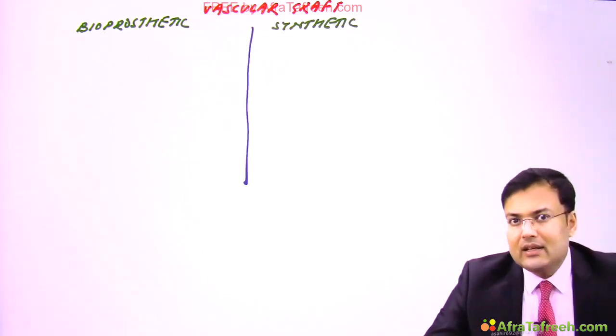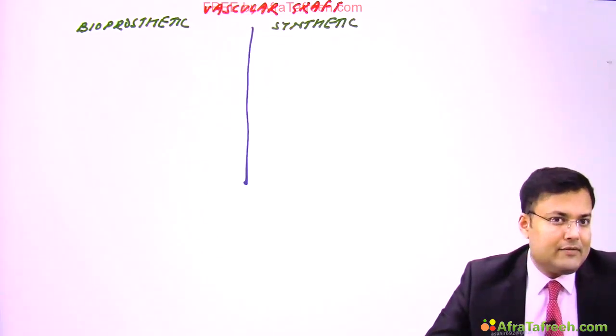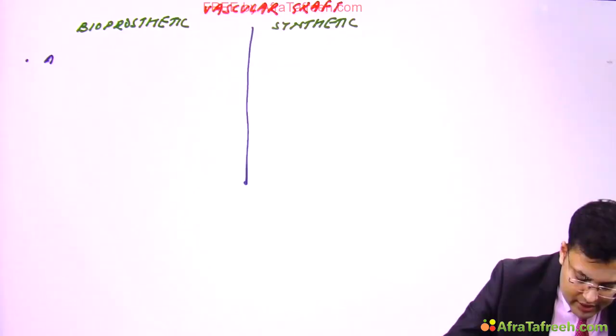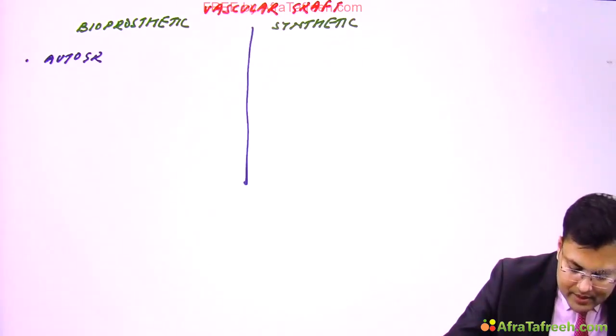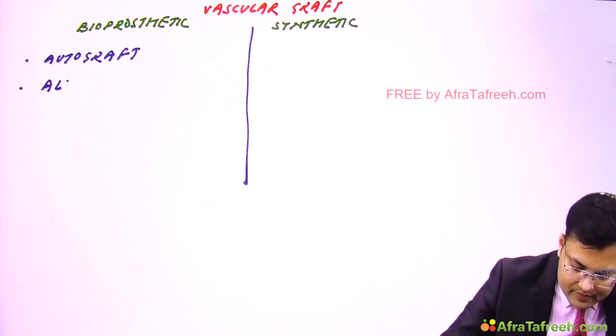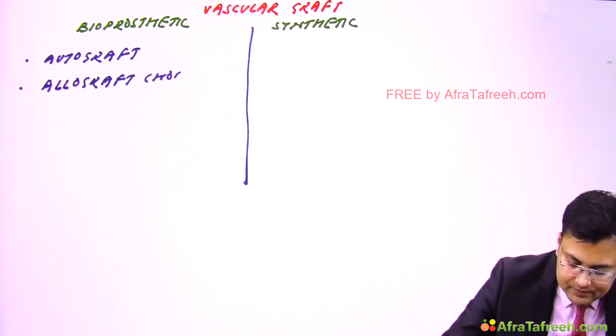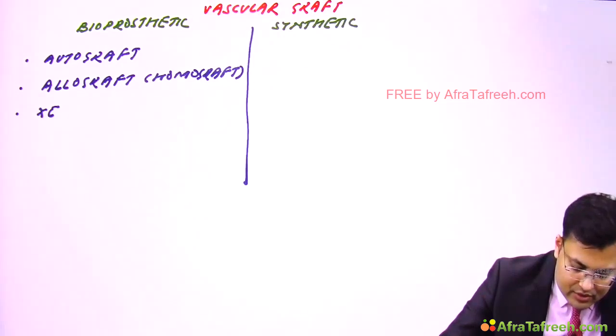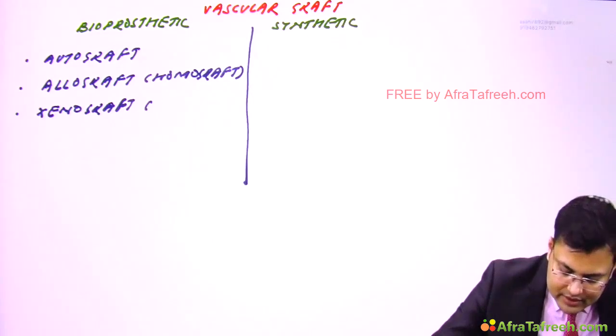In these cases the graft is taken from a different species.